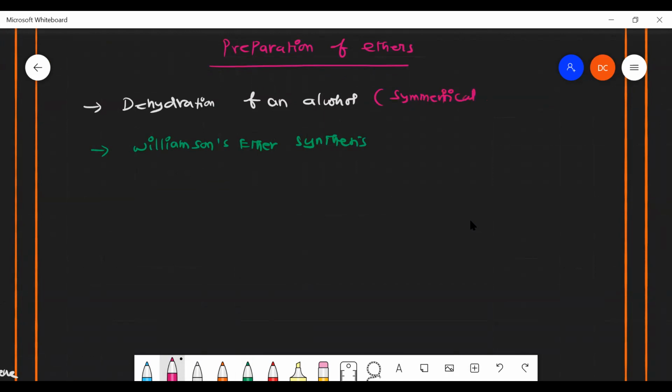Symmetrical ethers, which can prepare only ROR. But here, in the case of Williamson ether synthesis, it can prepare both ROR and ROR dash, both symmetrical as well as unsymmetrical ethers. This is a very, very important methodology, which is used to prepare both symmetrical and unsymmetrical ethers.